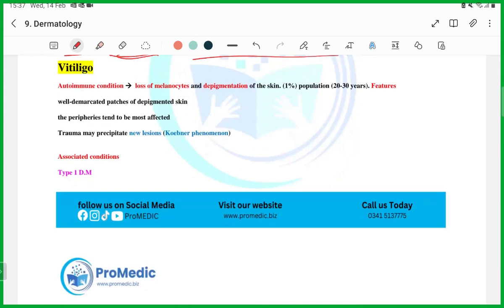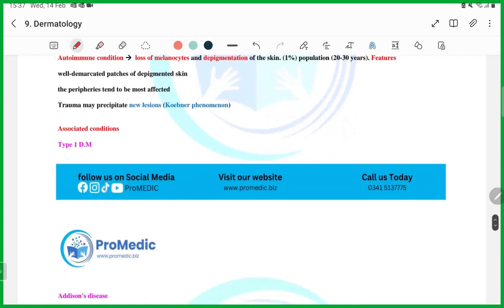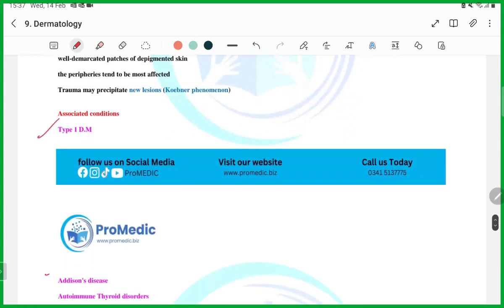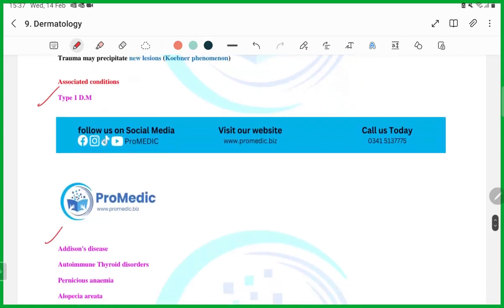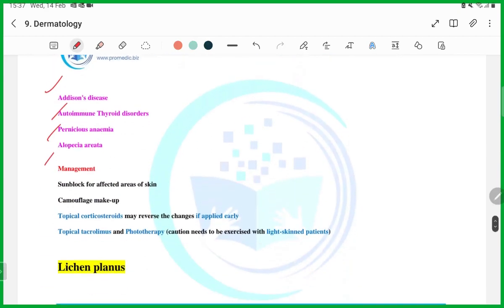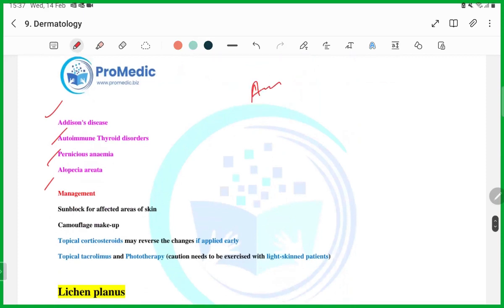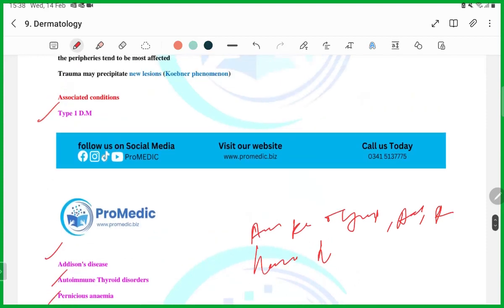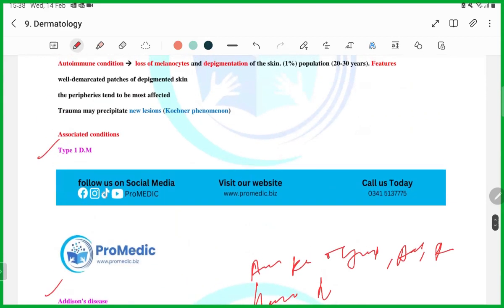So the next thing is vitiligo. In vitiligo, the question you will get is: which of the following is associated with vitiligo? Autoimmune diseases, all the autoimmune diseases, guys. How will you get the question? The question will be: a patient is a known case of type 1 diabetes mellitus, or Addison's disease, or pernicious anemia, and has presented to you with depigmented lesions. Remember, the question that you will get is a depigmented lesion.